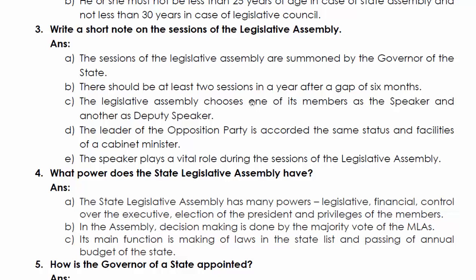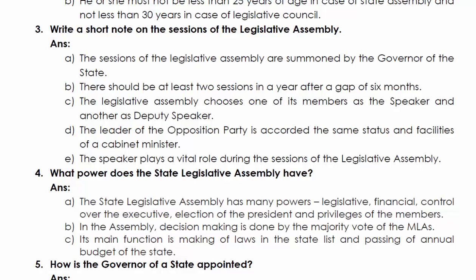In the absence of the speaker, the deputy speaker will conduct the assembly. The leader of the opposition party is accorded the same status and facilities of a cabinet minister. So the leader of the opposition party also has a status, and he also has the facilities of a cabinet minister, like cars and security.